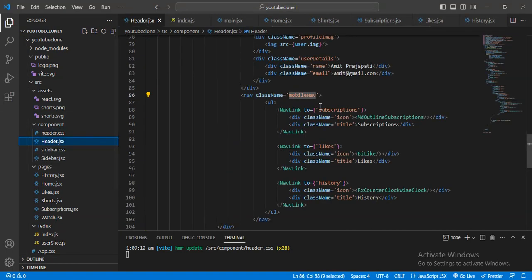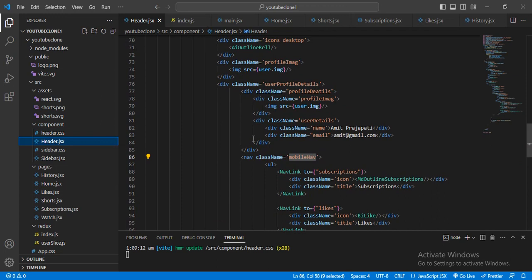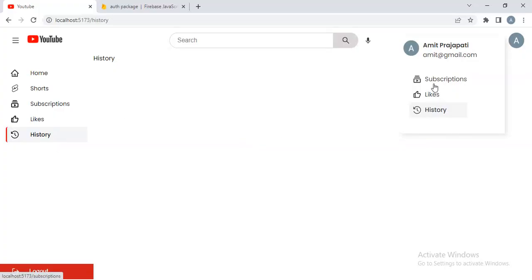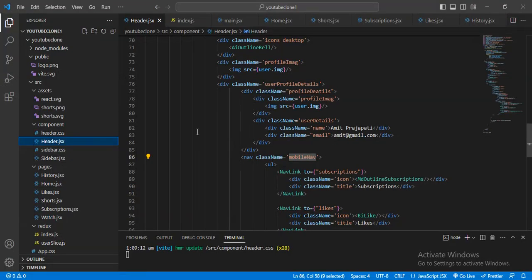And this nav bar is taking it, but this user profile detail I also had not given 100%. Let me give this also. Here this is the user profile detail.